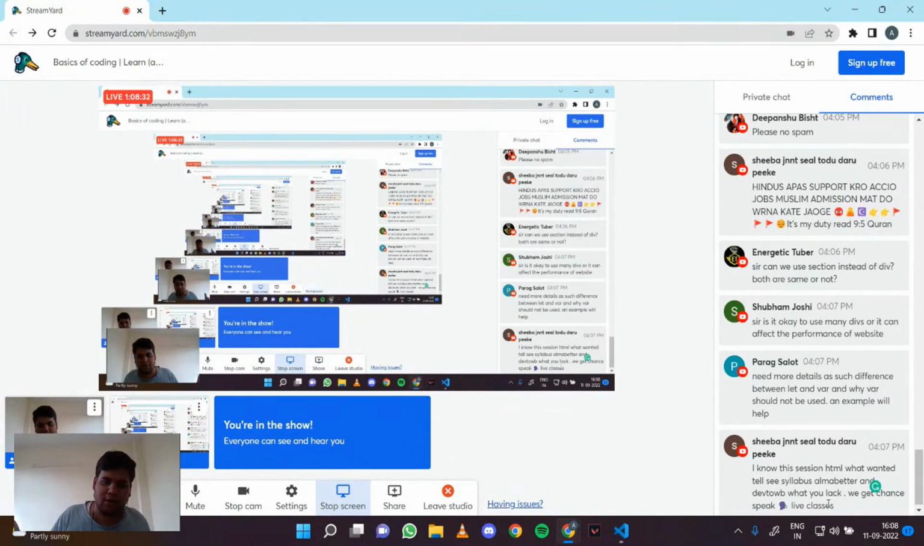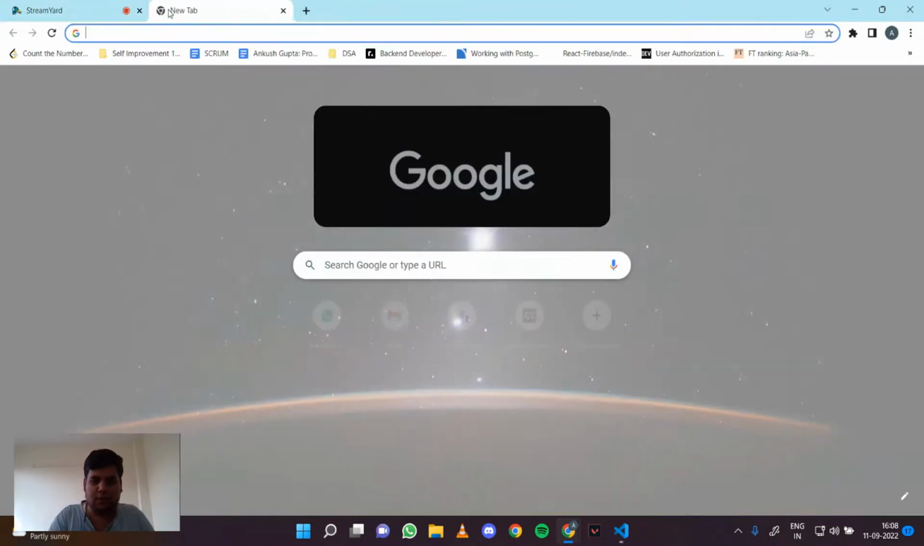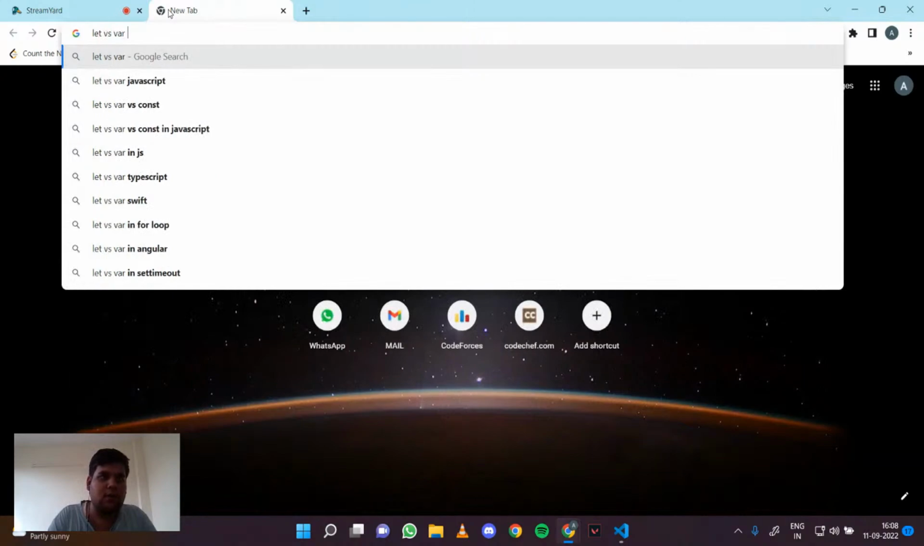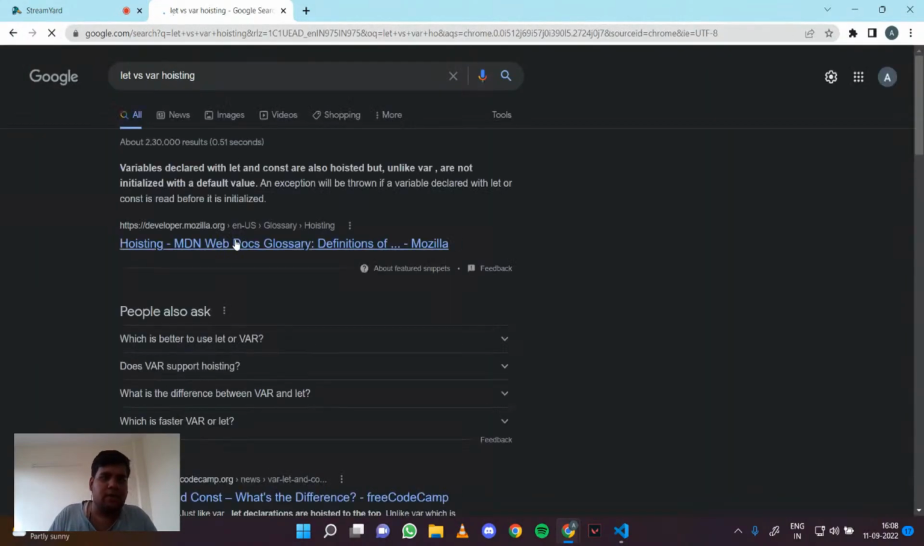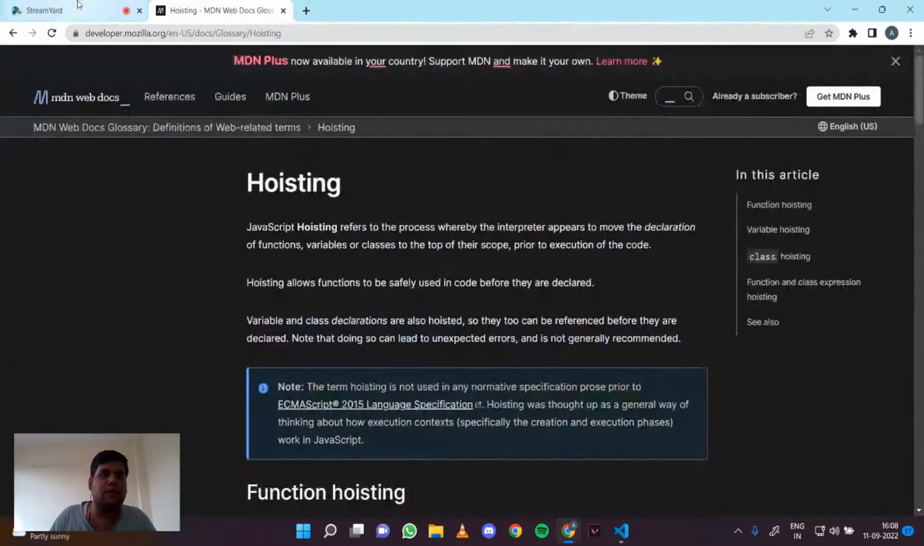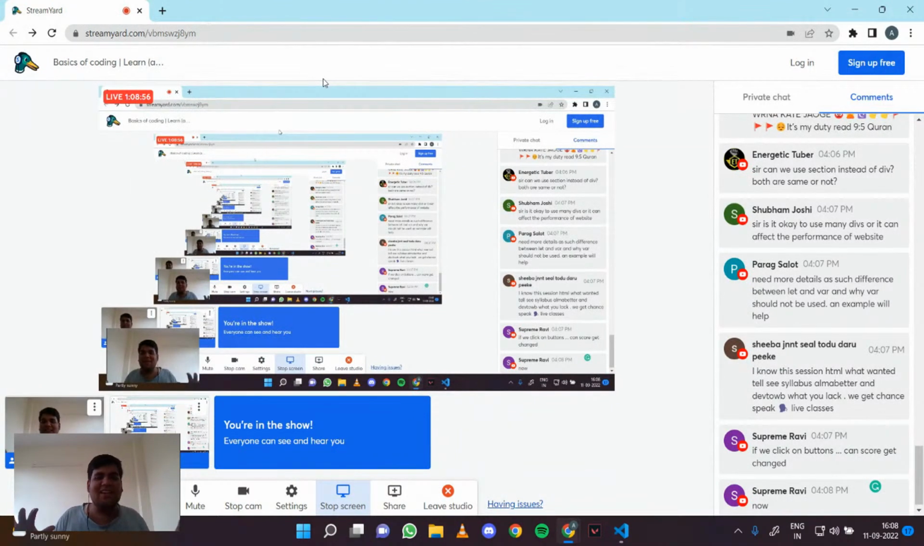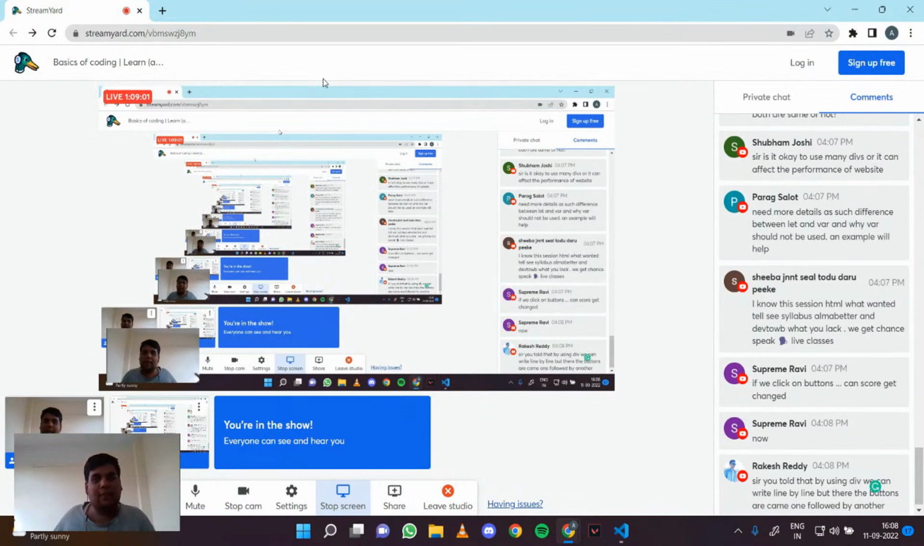So for now you can just remember that let has block scope and var has global scope, right? And the actual difference comes in their hoisting, right? So you can read up on it if you want. You can just Google let versus var hoisting, read the whole of this and you will see what the actual difference is, right? It is a really important question as far as interviews are concerned, but because it is so important, it also takes a lot of time to explain what the actual difference between let and var is.